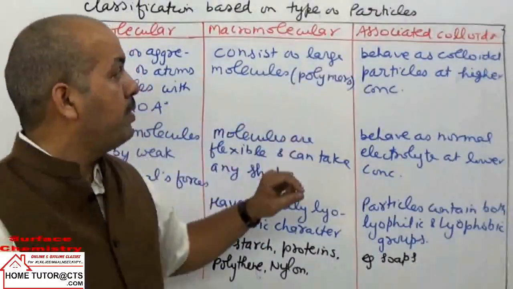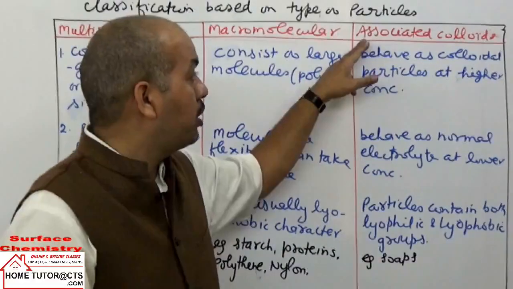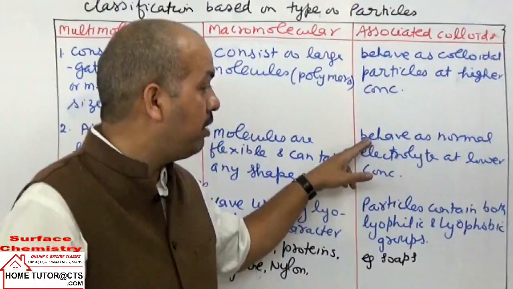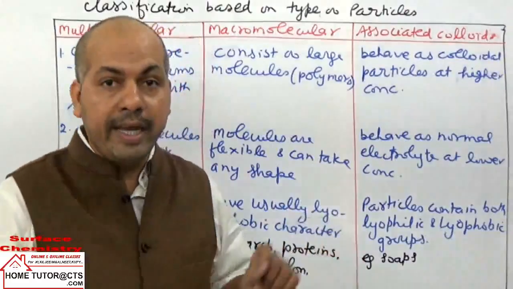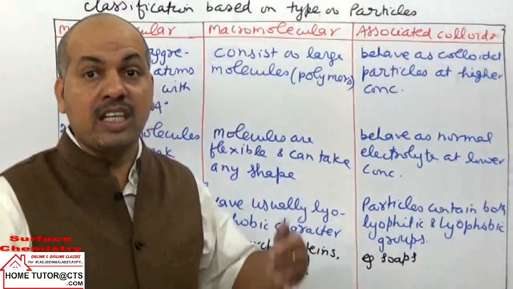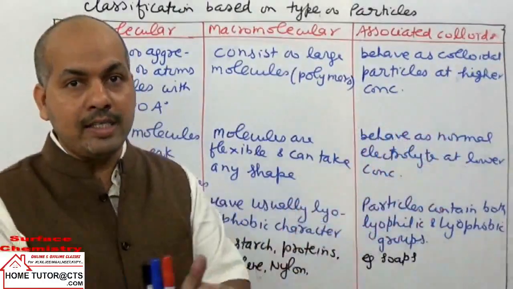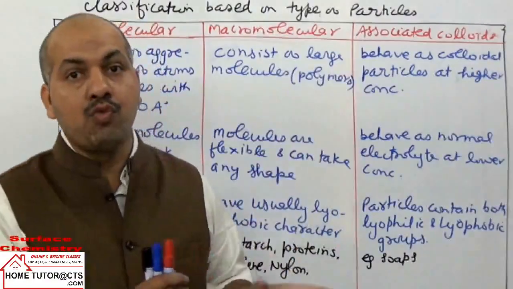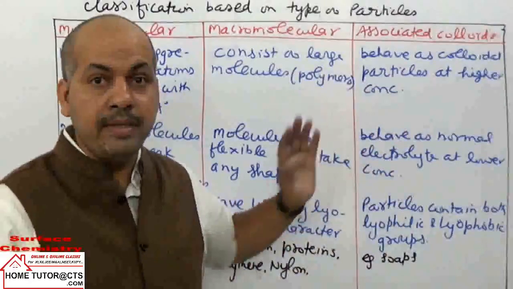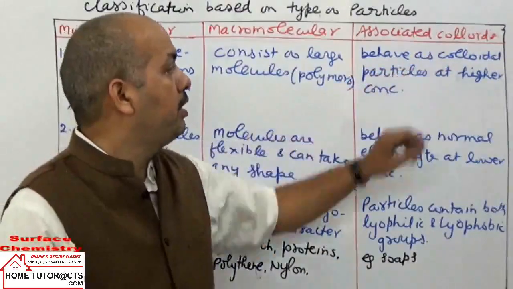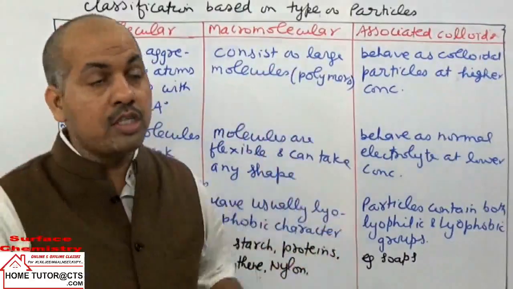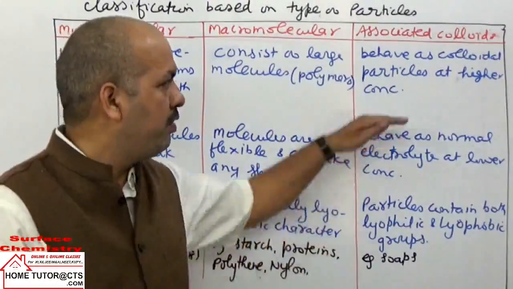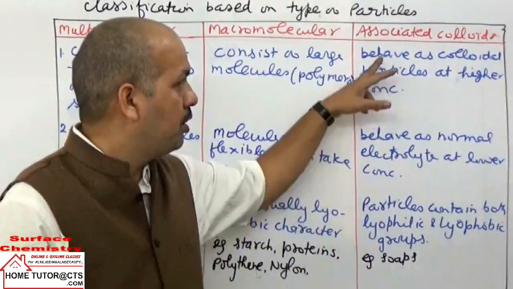In associated colloids, these solutions behave as true solutions at lower concentrations. But when the concentration increases, the ions undergo aggregation and association, forming large particles of colloidal diameter, and then they form colloidal solutions. To form them, a concentration a bit higher than some threshold value is required. We will explain the formation of colloidal solutions of this category.